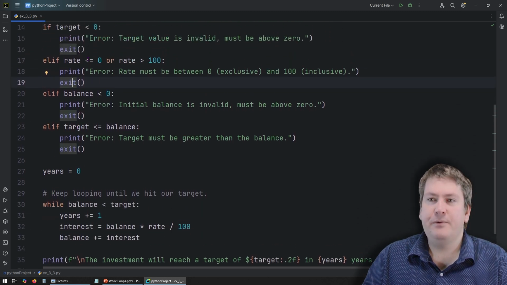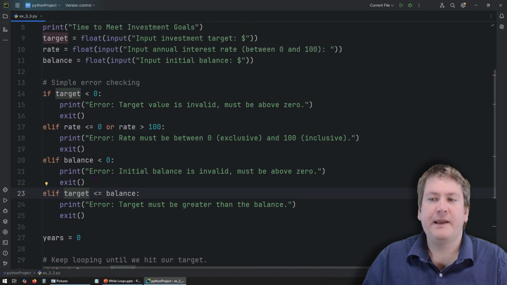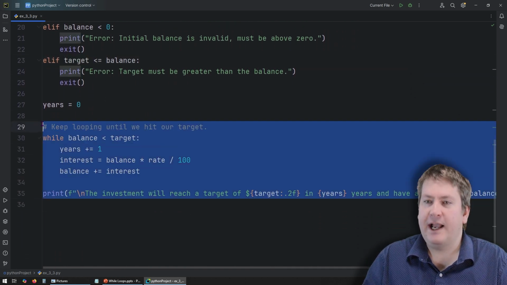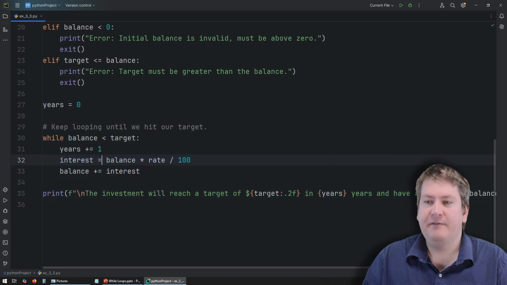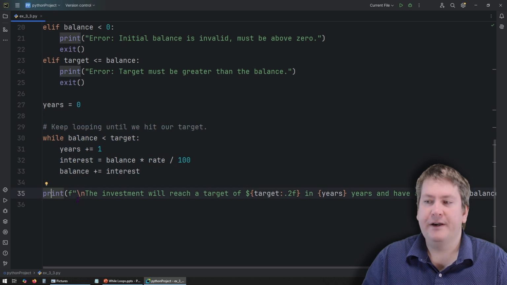The other check we're going to do is if rate is less than or equal to 0, or if rate is greater than 100, then we exit. If balance is less than 0, then we exit. Or if the target is less than the balance, we're going to exit. All of these would make our program not work correctly. Down here is where the actual logic of our program is. This is where we're actually calculating the investment, particularly in this while loop, and then we're printing it out here.